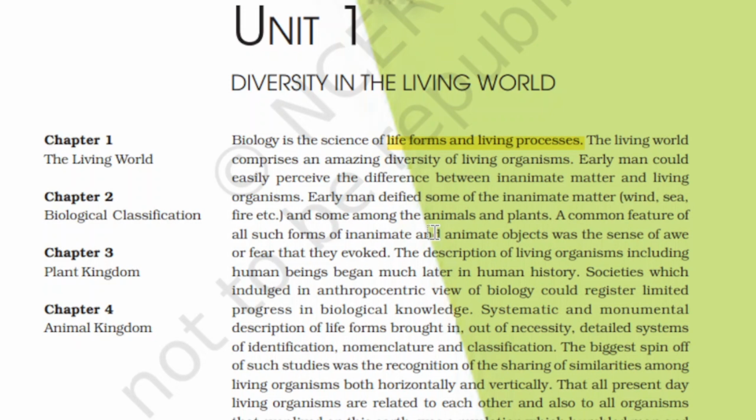At the time, they got limited progress in biological knowledge, and systematic and monumental description of life forms brought out, of necessity, detailed systems of identification, nomenclature, and classification. The biggest spin-off of such studies was the recognition of shared similarities among living organisms, both horizontally and vertically.